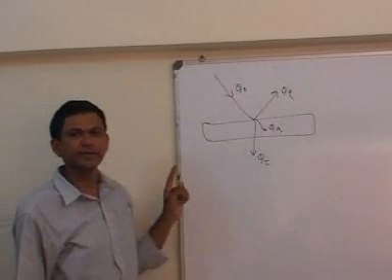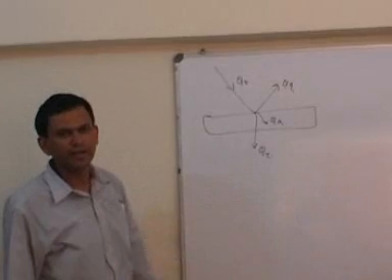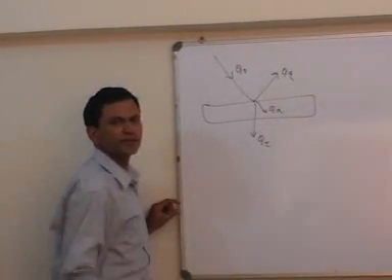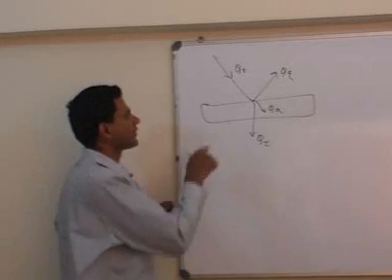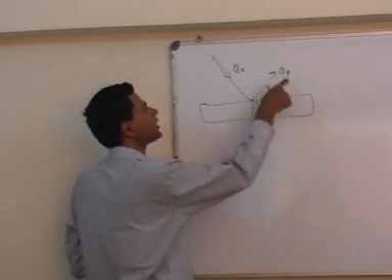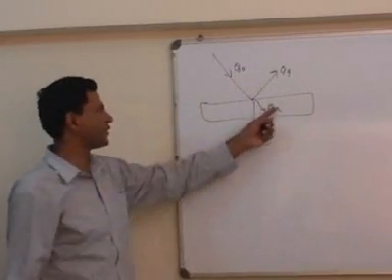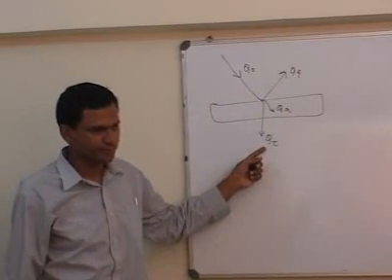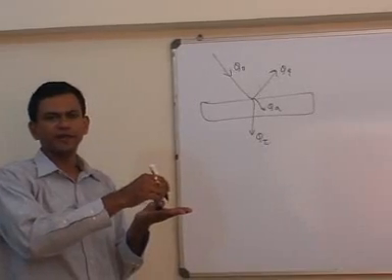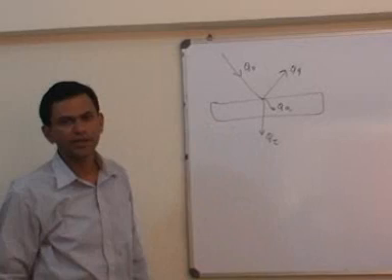We have seen what the black body is. A black body will absorb all the radiation. So this Q_A will be equal to Q0 in case of a black body. We have seen the white body. A white body reflects all the radiation. So if this body is white, then Q_R will be equal to Q0. And when Q_R is equal to Q0, the value of Q_A and Q_tau will be 0. If we have a white body and some incident radiation, it will reflect all the radiation. So absorbed and transmitted radiation will be 0.